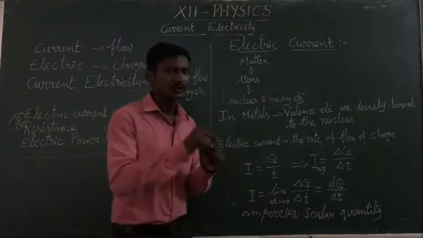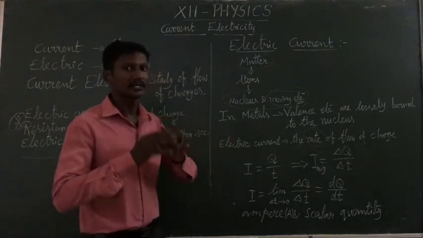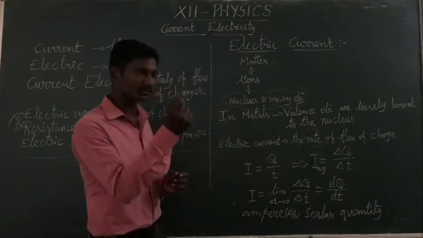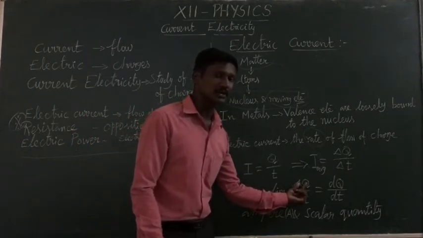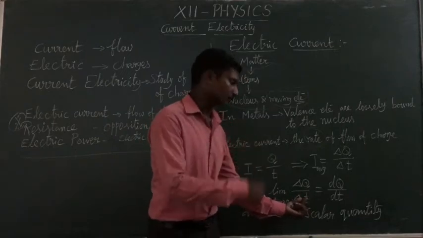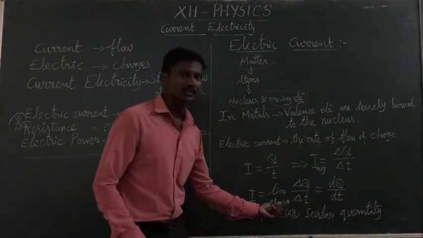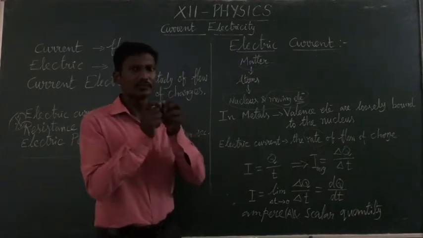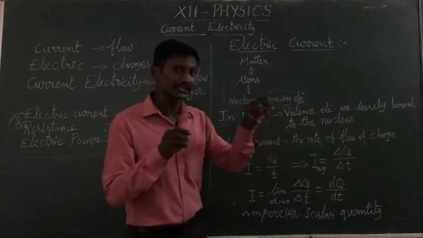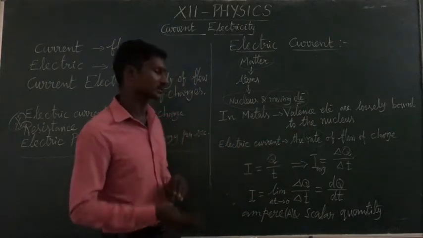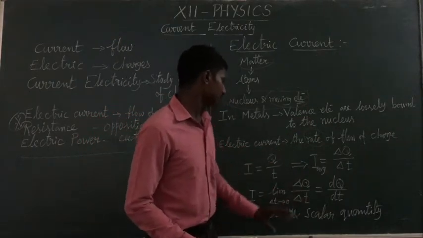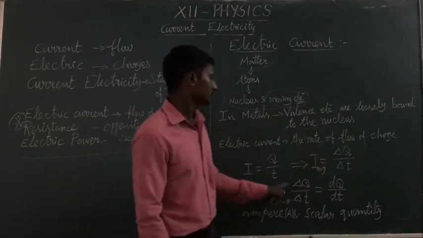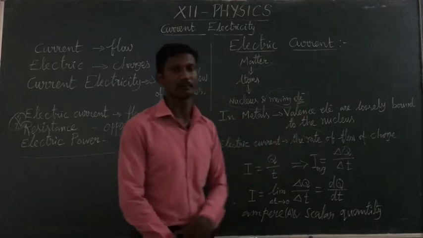When the time goes to 0, we take an infinitesimal amount of charge, a very small amount of charge in a fraction of a second flowing through the given area of the conductor. So we apply the limit, del T tends to 0, and therefore we take the differential form.